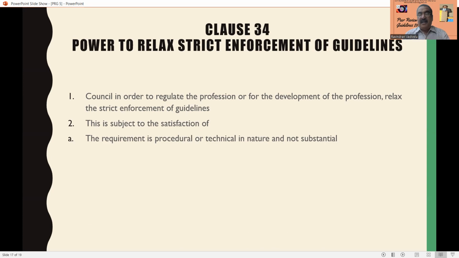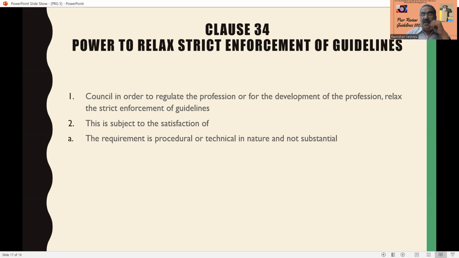Sometimes this type of relaxation may be given by the council. Through the board, they have to initiate. So the council, in order to regulate the profession, uses these powers. And in order to develop the profession, they may relax some conditions from the strict enforcement of guidelines.